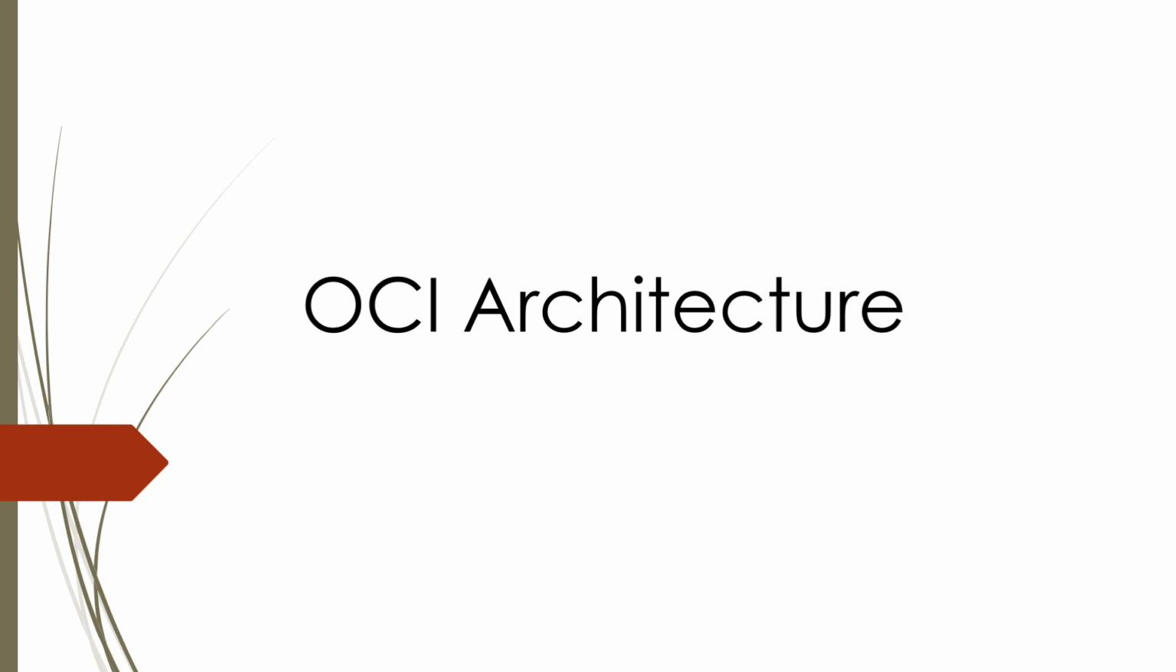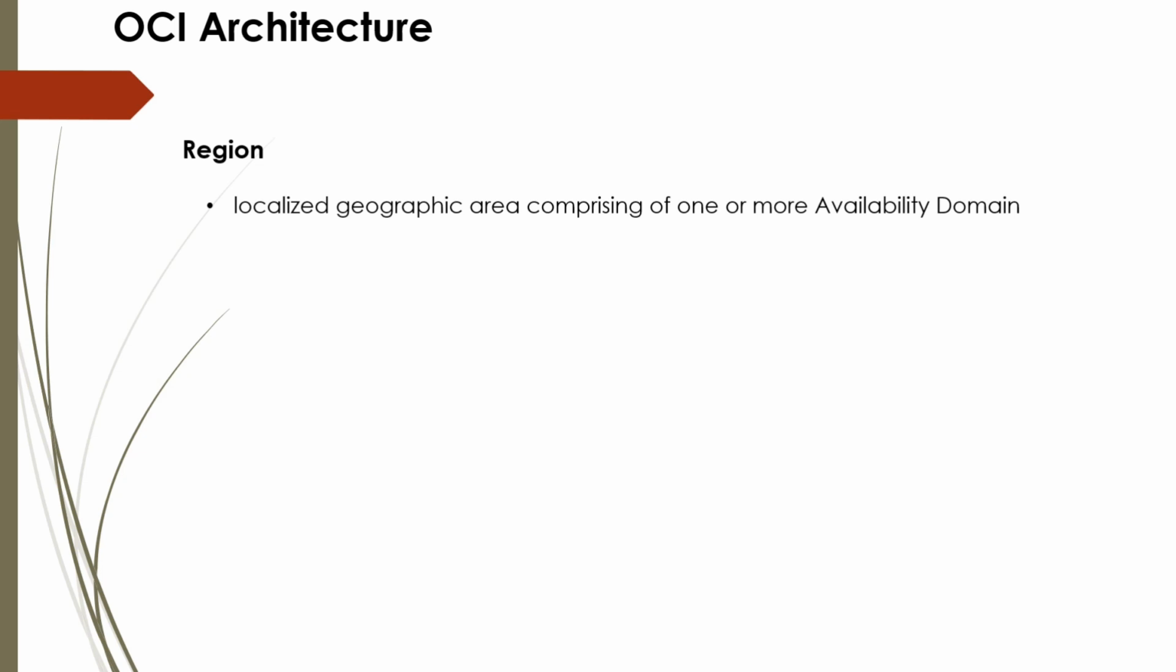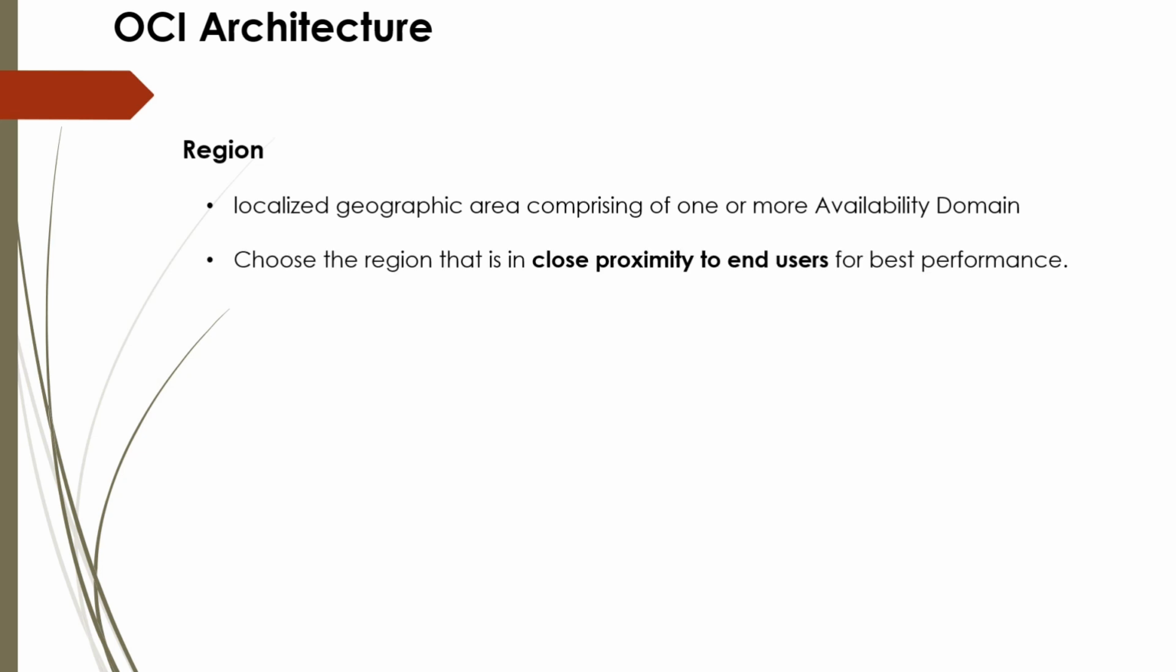Let's start with OCI architecture. Region. What is region? Region is localized geographic area comprising of one or more availability domain. You need to choose the region that is in close proximity to end user for best performance. This is a very important exam question.